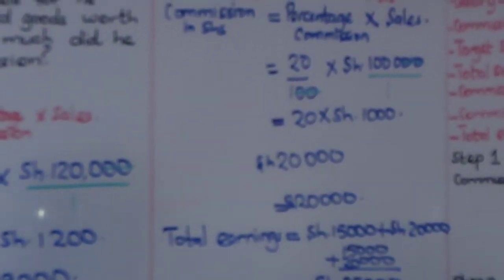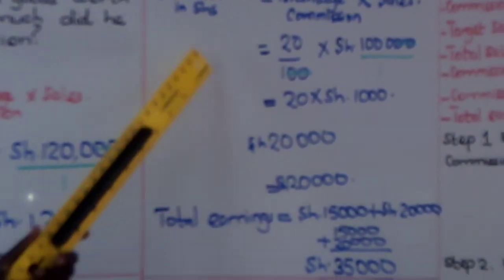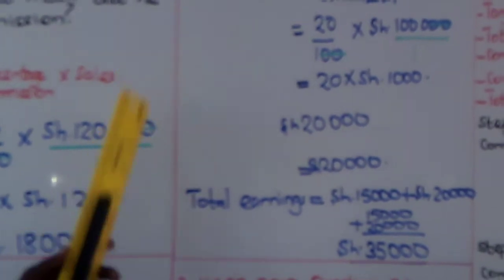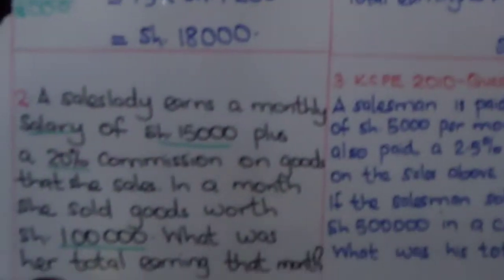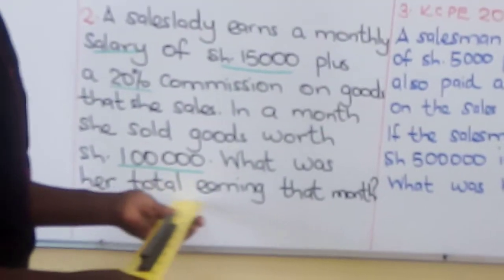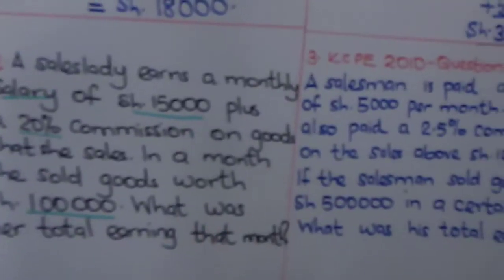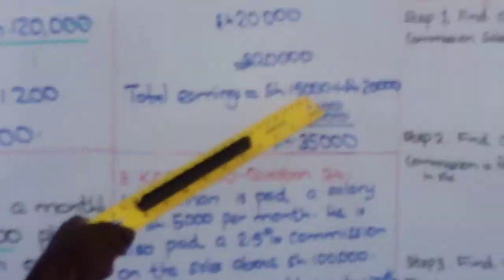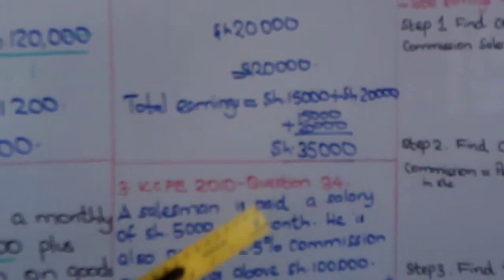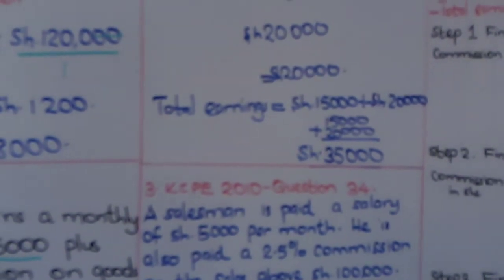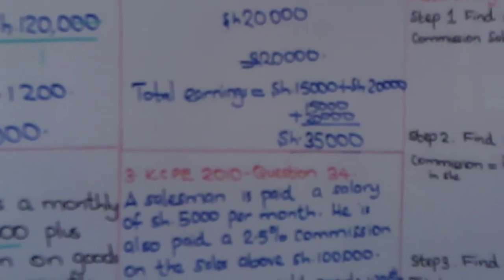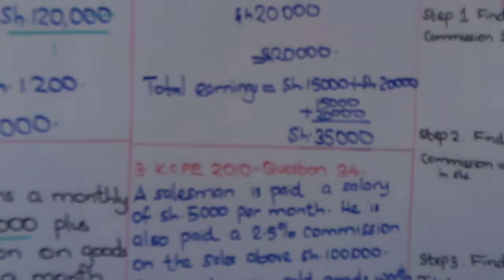Remember that you have not been asked to find commission in shillings. So we find the total earnings, because the question wants us to find what was her total earning that month. So we add the commission to the salary, and we find that she earned 35,000 shillings. She went out with a big loot of money.